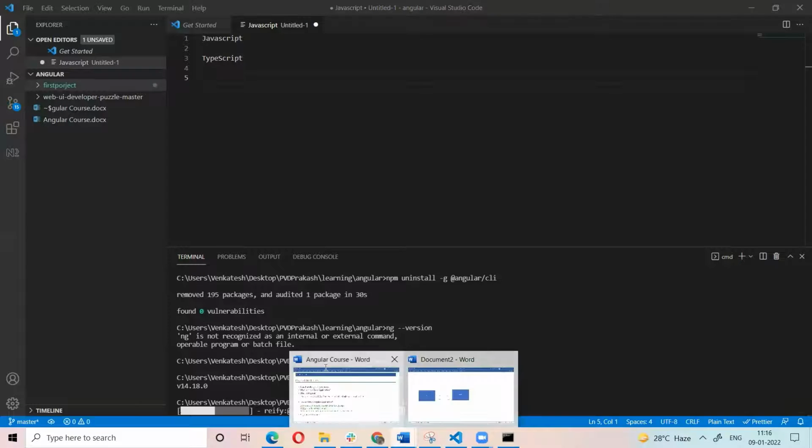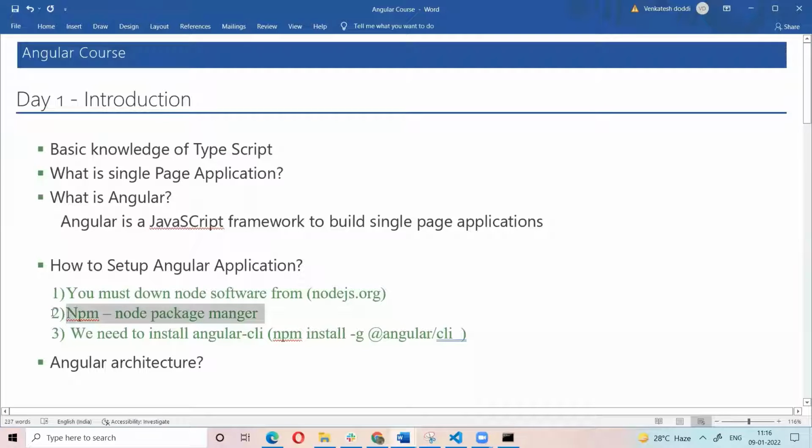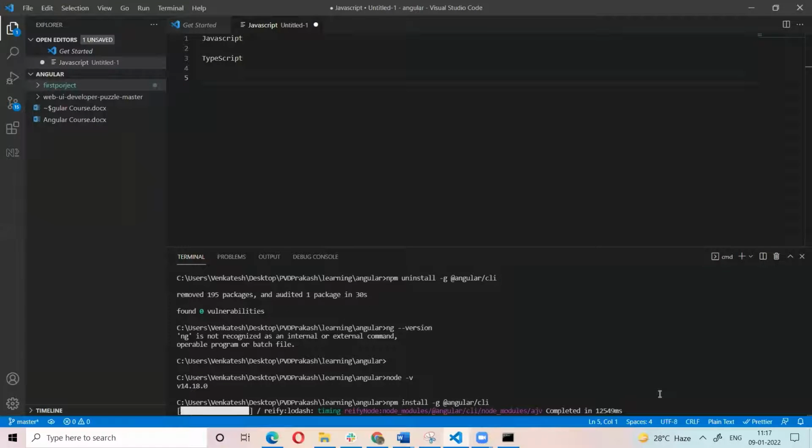So first we need to install Node, then we will get the node package manager. Using that node package manager, we install the Angular CLI, which is used to create Angular applications using ng commands. The installation is going, just 2 minutes.